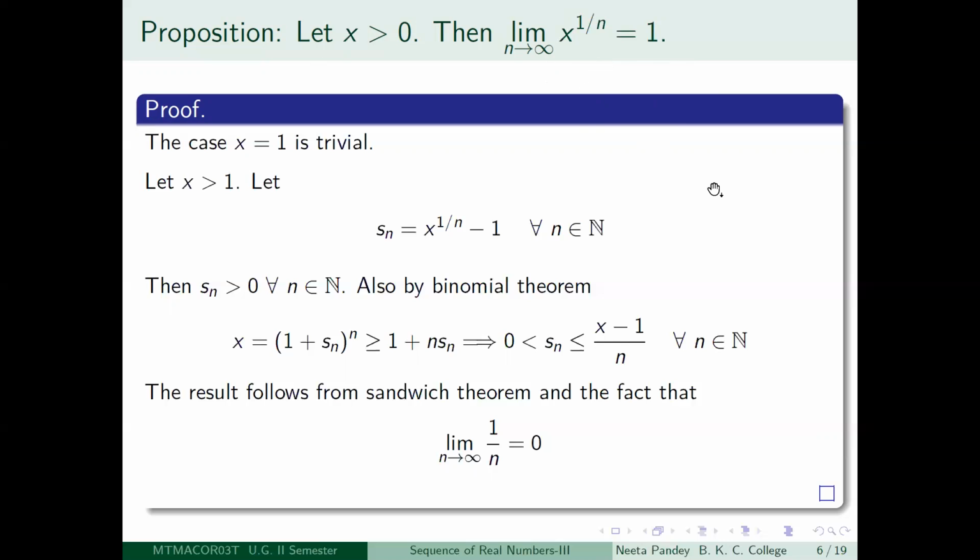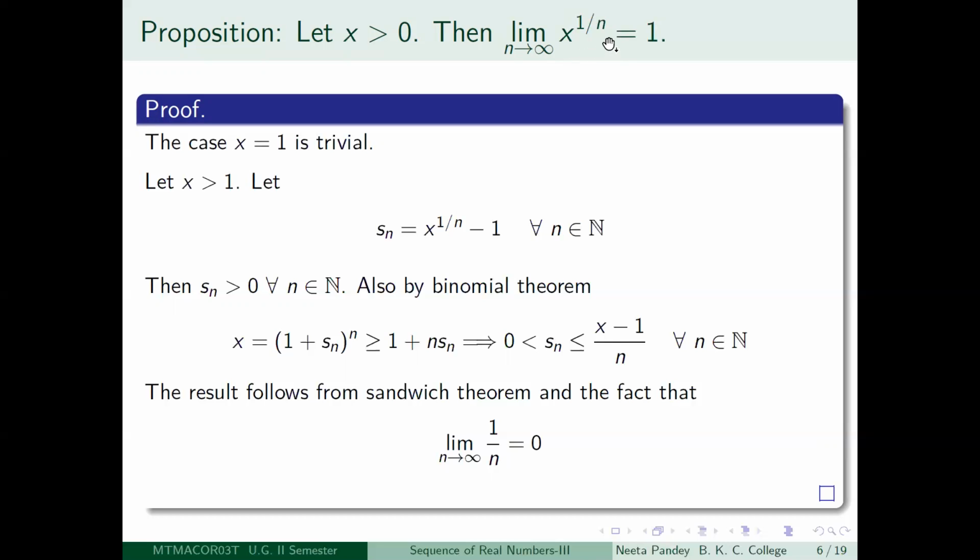So let us try to prove it. We will do it in 3 cases. First, we will prove it for x equal to 1, which is a very trivial case, because if x is equal to 1, then the nth root of 1 is always 1. Right? Remember, you should not get confused about it here.